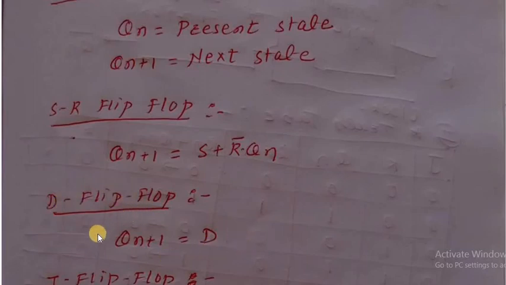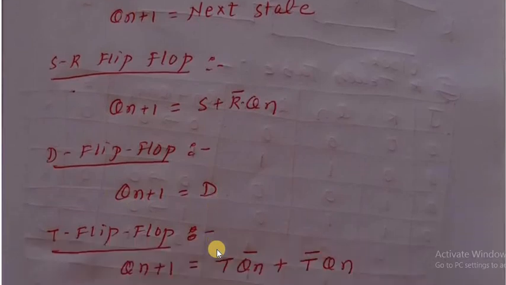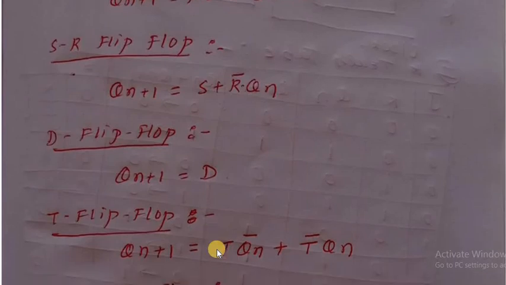Keep in mind, the characteristic equation of D flip-flop is Qn plus 1 equal to D. This is required in the conversion of flip-flops. It is very important when we consider any counter design, synchronous counter design, then these equations are needed.